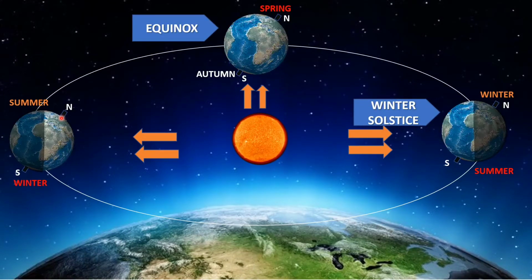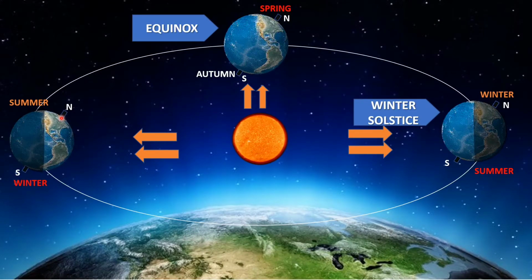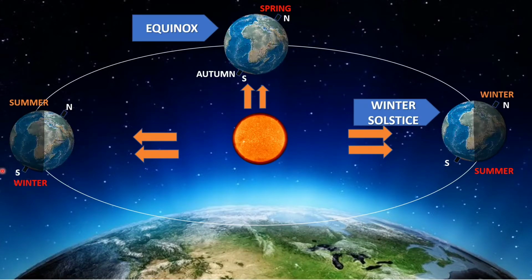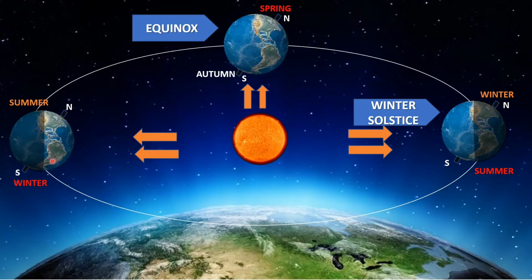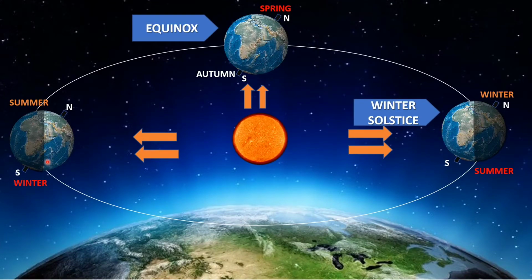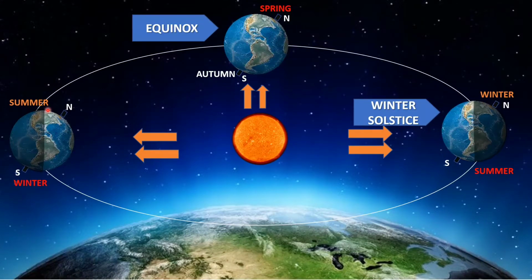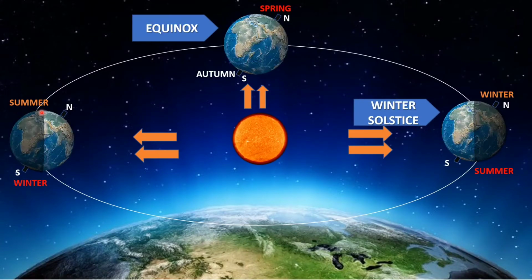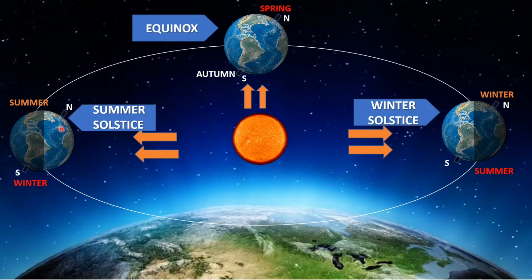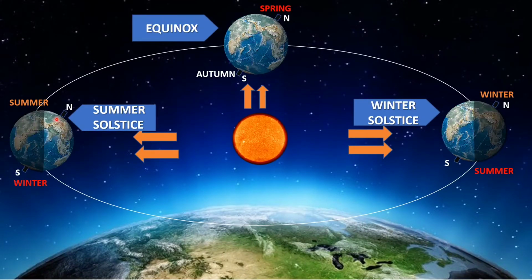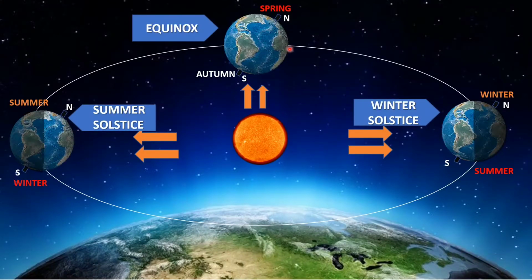So now which hemisphere is going to have longer nights and shorter days? Yes, the southern hemisphere, because there is winter season. You can see half of the southern hemisphere is not getting proper sunlight, because of which here it will be longer nights and shorter days, and in the northern hemisphere there will be summer season, because of which there will be longer days and shorter nights. So this position will be called summer solstice, because in the northern hemisphere we have summer season. So winter solstice, equinox and summer solstice is clear.